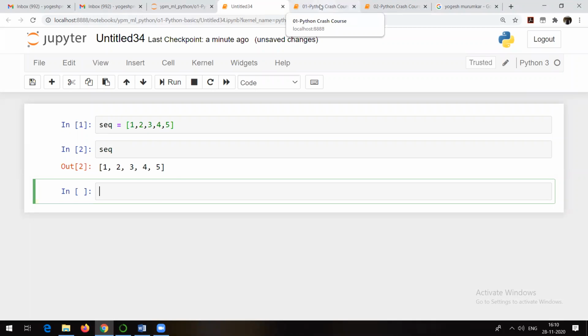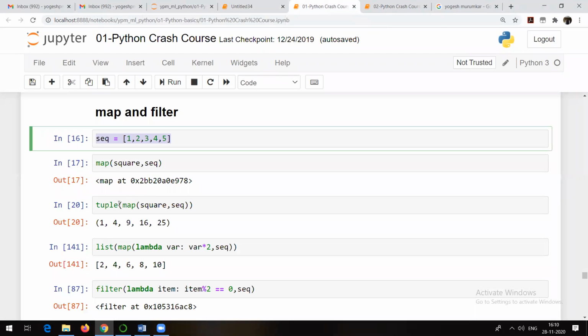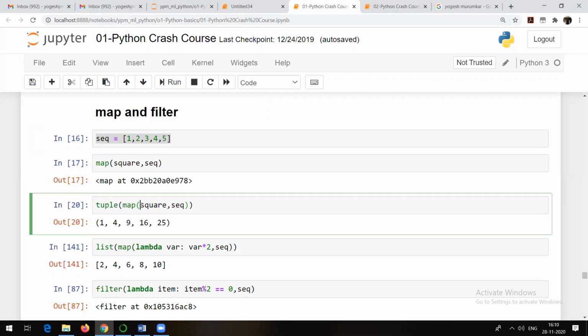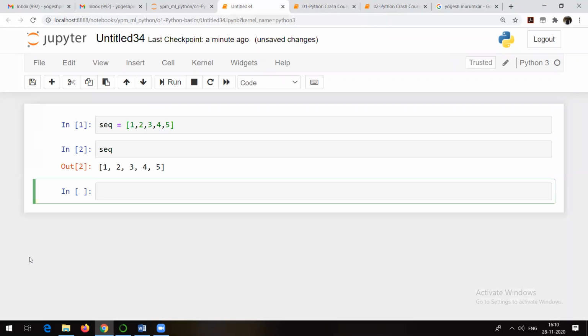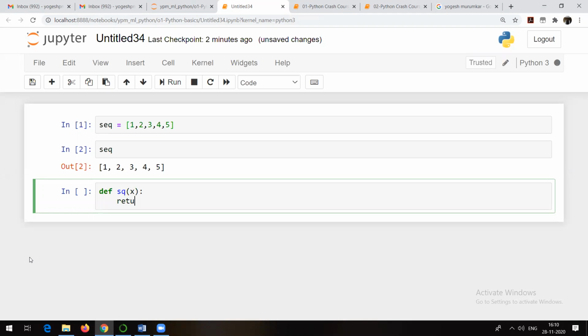Let's see now how to make use of map and filter. So what I will do is, see, this square is actually a function which we have already written. I will define a function here, maybe named SQ, square. What this square is going to do is, if you pass a number to it, it is going to return the square of that number. So return x into x. It's a very simple function.